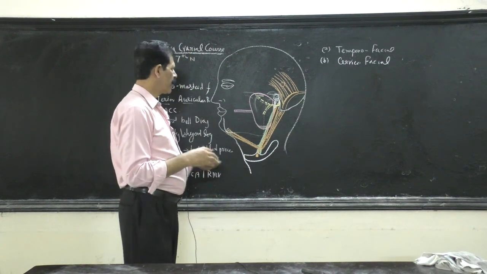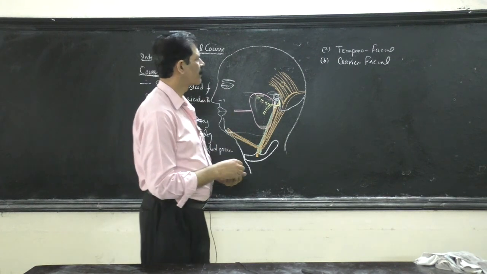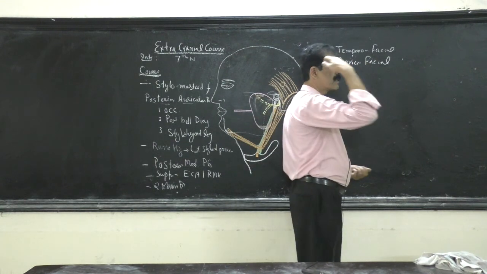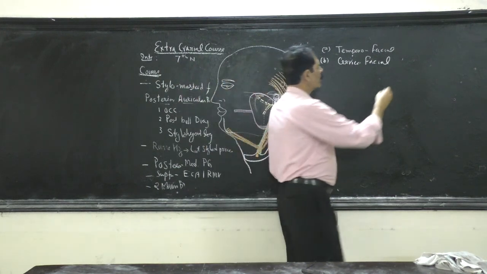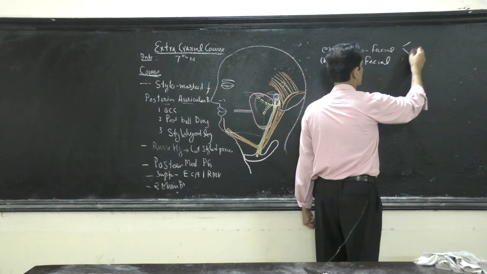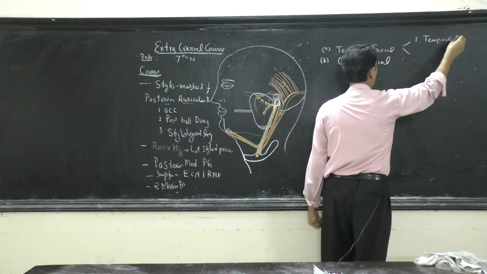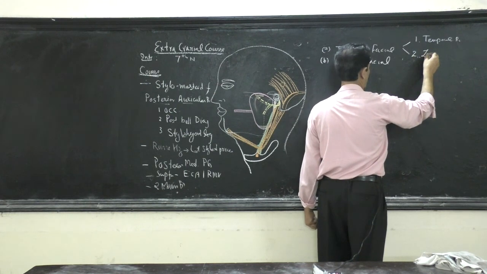And it is divided into two branches, temporofacial and cervicofacial. Temporofacial, as the name suggests, will go towards the temporal part of the bone. So it divides into two branches. One is the temporal branch and the other is the zygomatic branch.